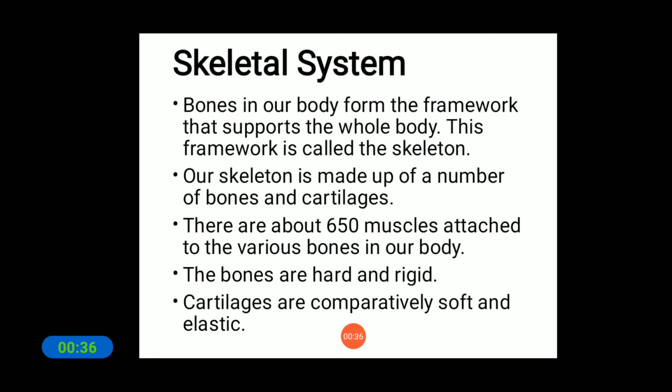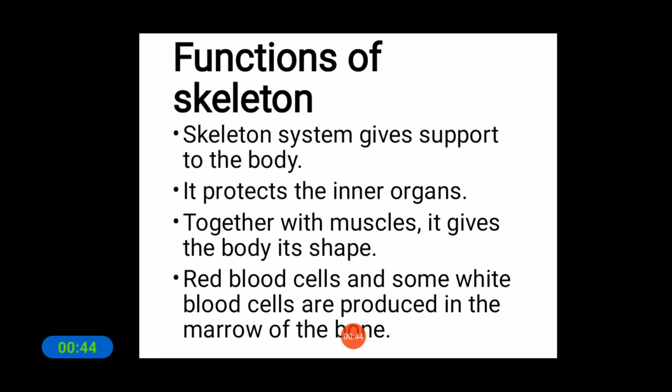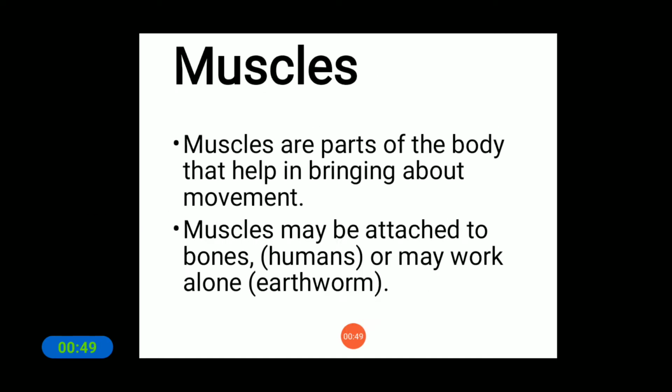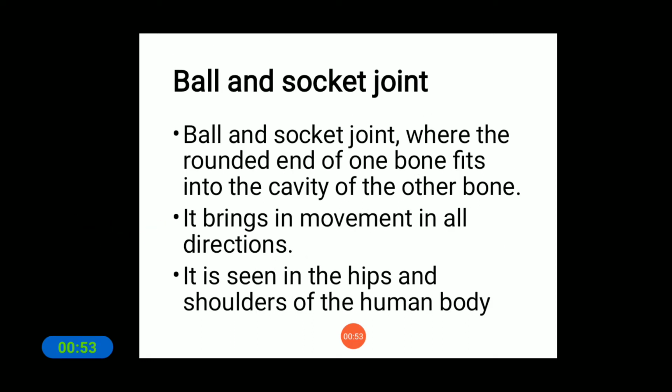We also discussed the skeleton system of the human body, which is made by bones and cartilages, and the functions of the skeleton, and the meaning of muscles and cartilage. I told you that the bones are connected by different kinds of joints. What are those joints? Ball and socket joints, which bring movement in all directions.